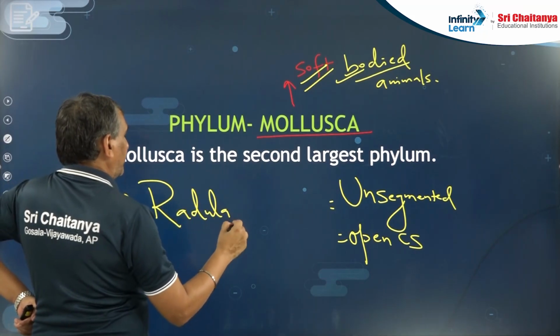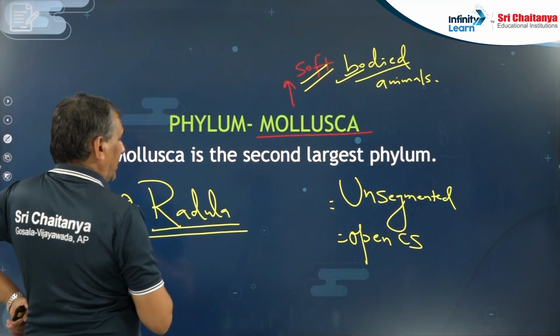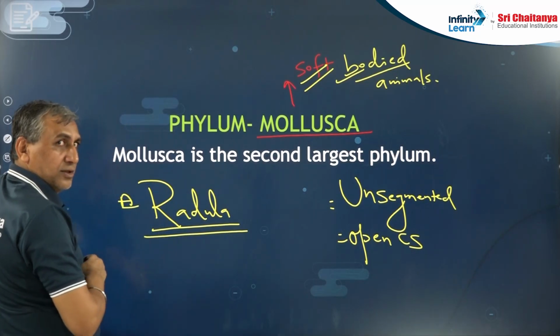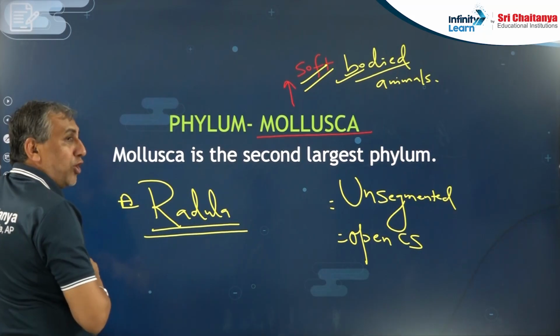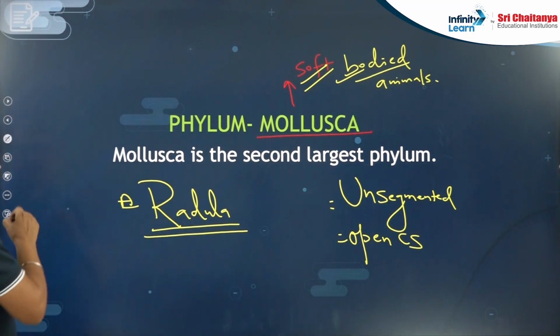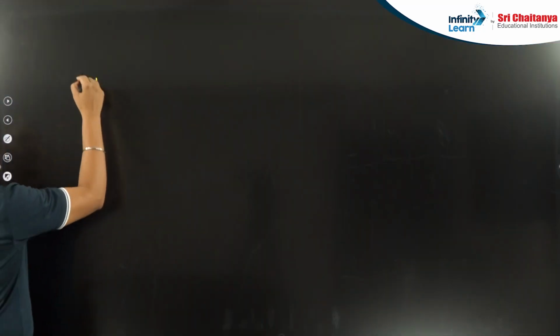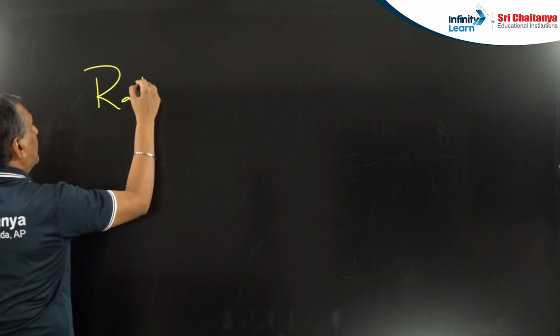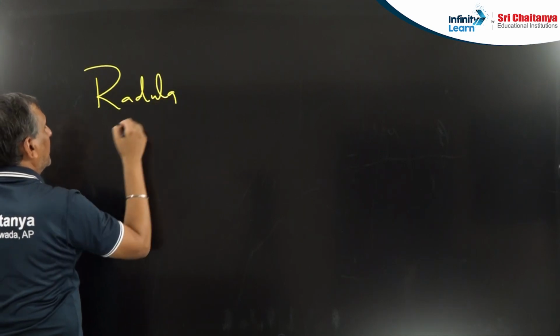And a very important term related to Mollusca for the NEET exam is radula. When you read the NCERT, you will get a term known as the radula. Radula, the rasping organ present in Mollusca. Very important, you have to remember.